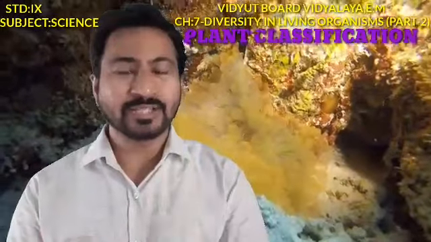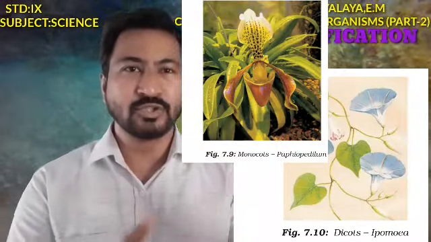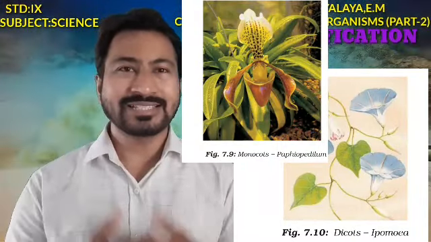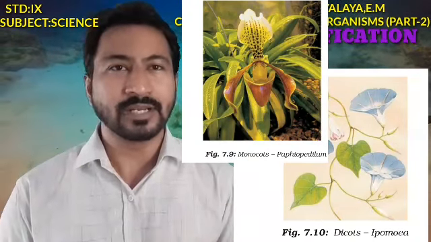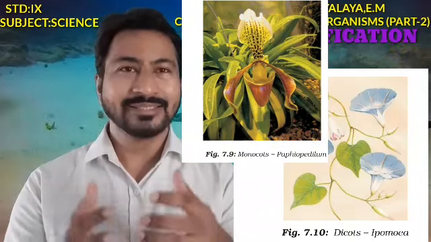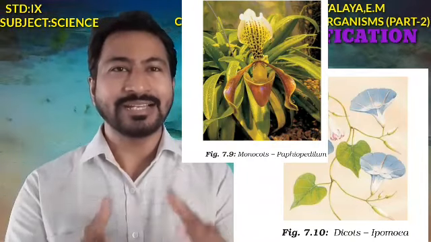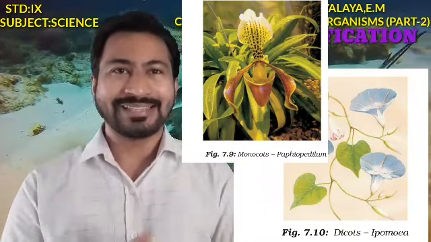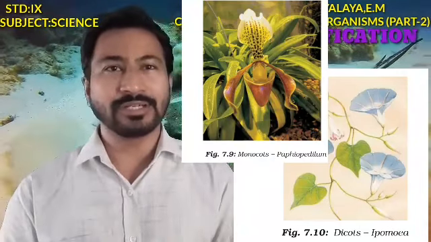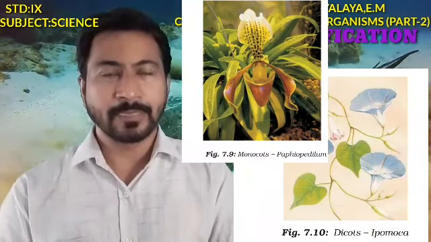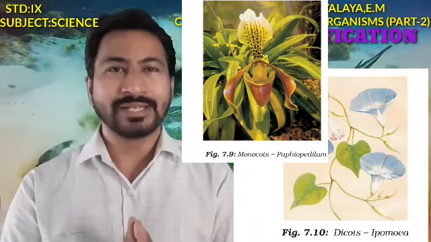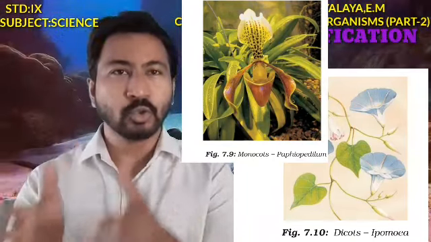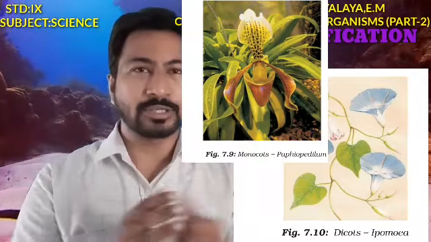Focusing on the next one, the angiosperms. These angiosperms have seeds with a typical covering, and the seeds are mainly present inside the fruit. The seed leaves, which we call cotyledons, contain the stored food. On the basis of the cotyledons, there are two basic types, the monocotyledons and the dicotyledons.